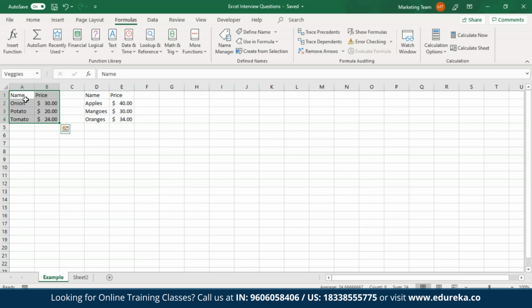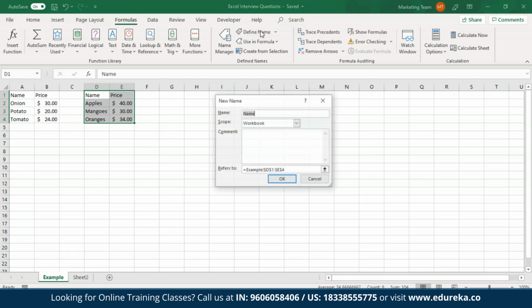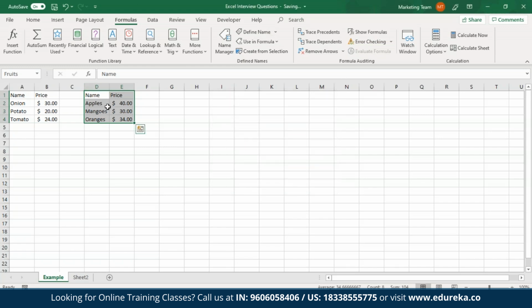So as you can see over here, the name given to this range is veggies. Similarly, if you want to create a name for this range as well, all you have to do is select that, go to the Formulas tab and select on Define Name. Then give any name of your choice, and over here I'll just say fruits. And then I'll click on OK. So as you can see, I have created two ranges, that is vegetables and fruits.